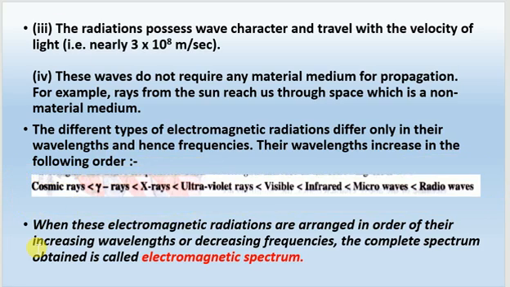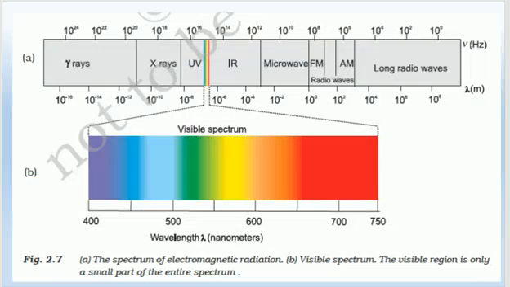When electromagnetic radiations are arranged in the increasing order of their wavelength or decreasing order of their frequencies, the complete spectrum is obtained, called electromagnetic spectrum. So I'll show you the electromagnetic spectrum. This is the electromagnetic spectrum.